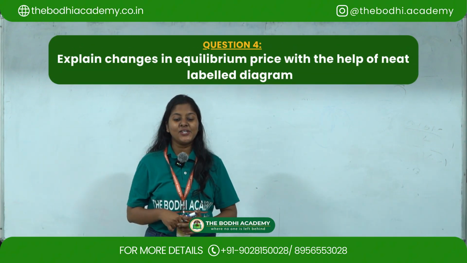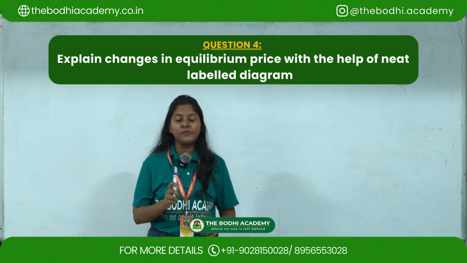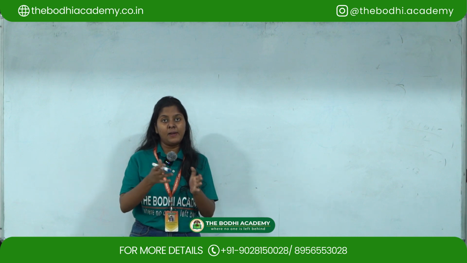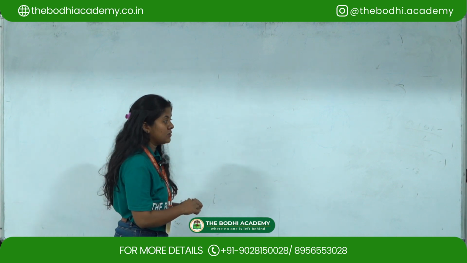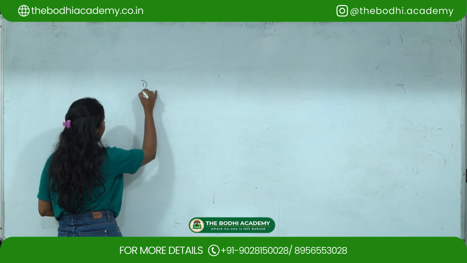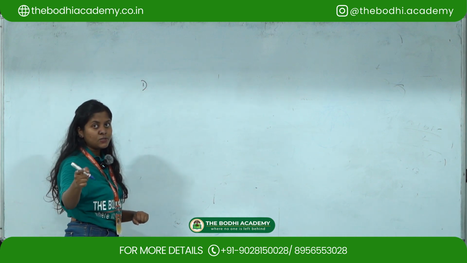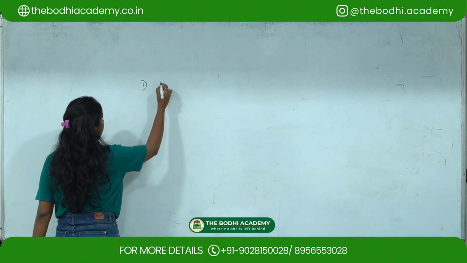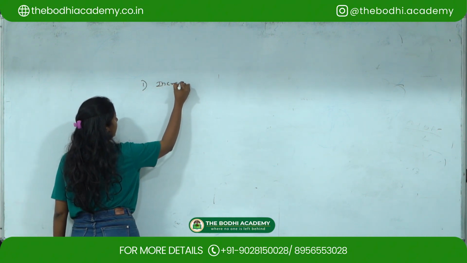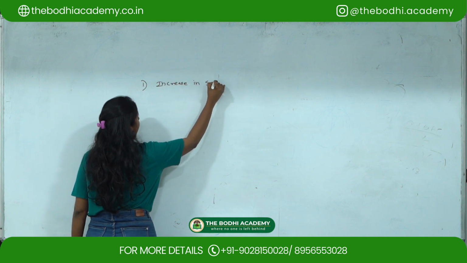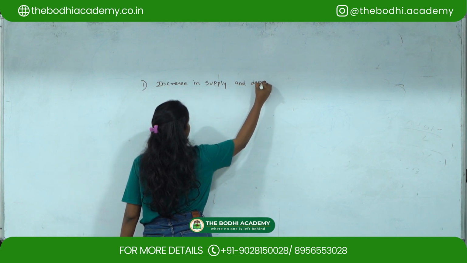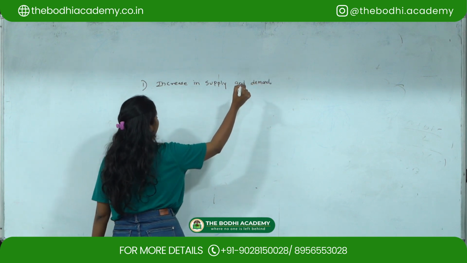Then, explain changes in equilibrium price with the help of a neat labelled diagram. Here we are going to check what happens to the equilibrium when supply increases and demand remains constant. This is the situation we'll be learning about: there is an increase in supply and demand remains constant.